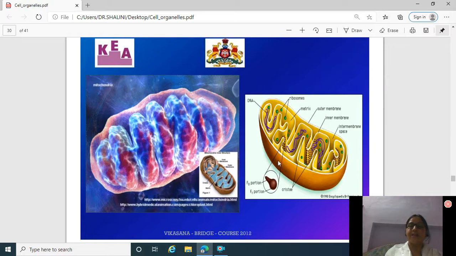It is also a double membraned organelle. The inner membrane folds inwards and is called cristae, and ribosomes are attached on this inner membrane fold. This is the outer membrane, this is the inner membrane, these are the intermembrane spaces, and this is the matrix of the mitochondria.